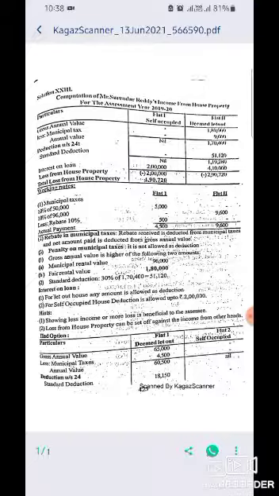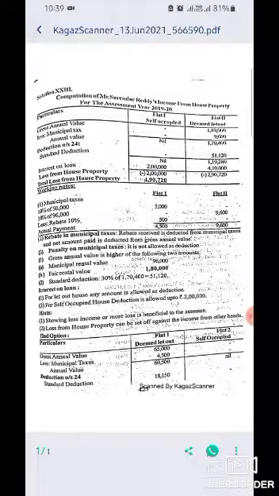Deduction under section 24: standard deduction is nil for the first, and there is a standard deduction of 51,120 rupees for the second. Interest on loan taken is 2 lakhs for the first house and 4,10,000 for the second house. So now we calculate the income from house property, but we are getting losses from both houses: 2 lakhs from the first house and 2,90,720 from the second house.